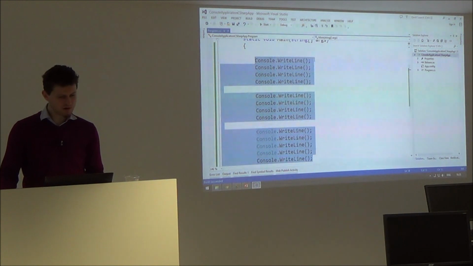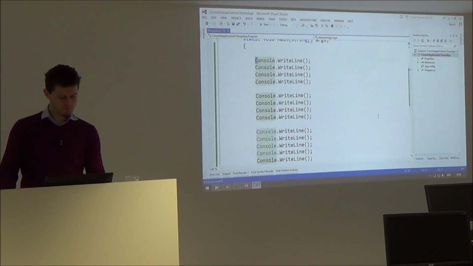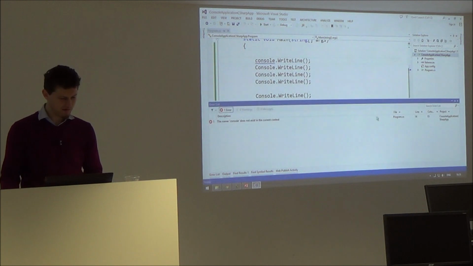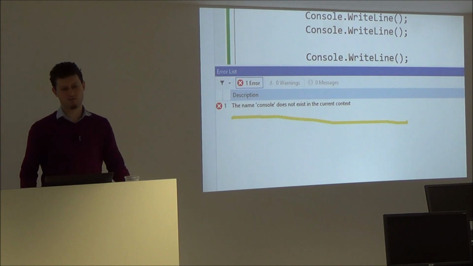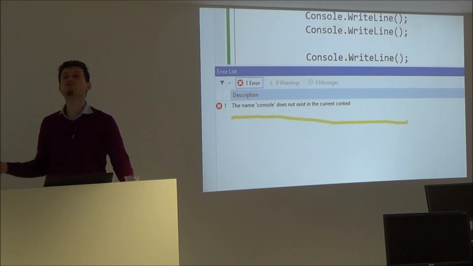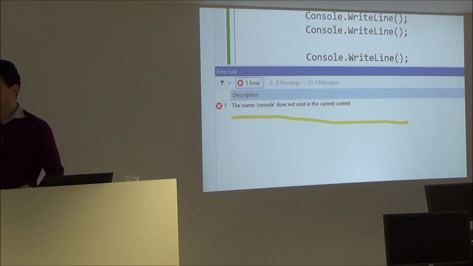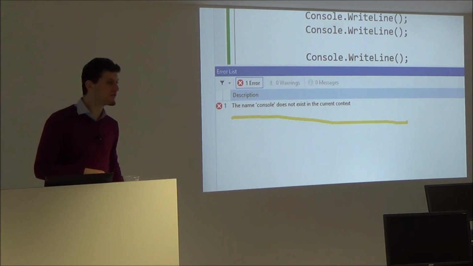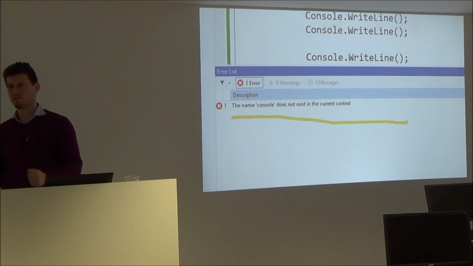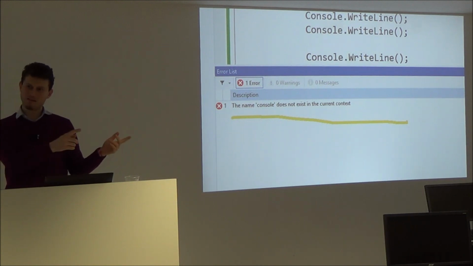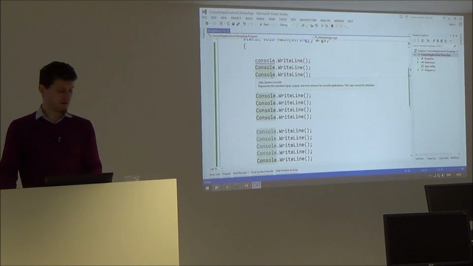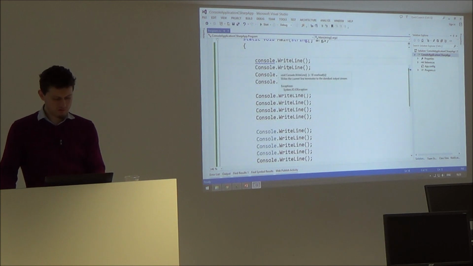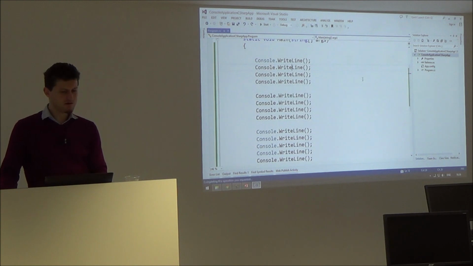Let's play a bit more. What happens if I write console with a small letter? F6. It says, I cannot find console. It doesn't exist. Why? Because the C# language is case sensitive. If you don't use the correct character casing, if you use a small letter instead of a big letter, or the opposite, it doesn't work. It's broken. What else can you break? Ctrl Z, F6, now it works.